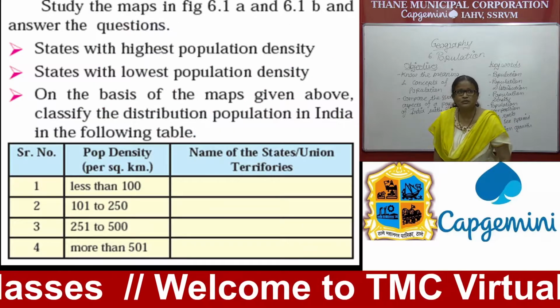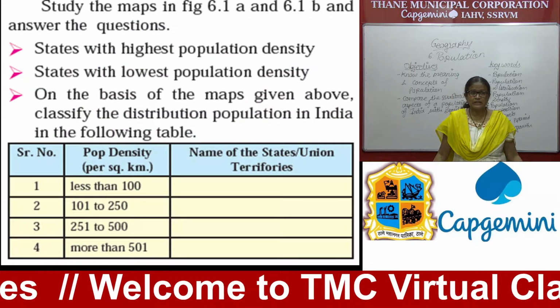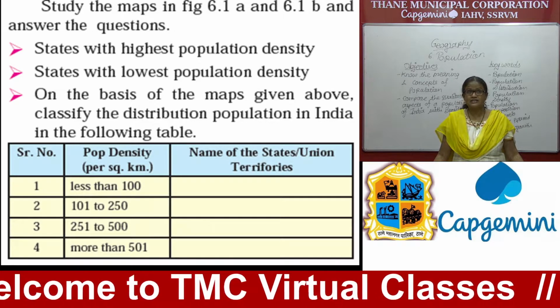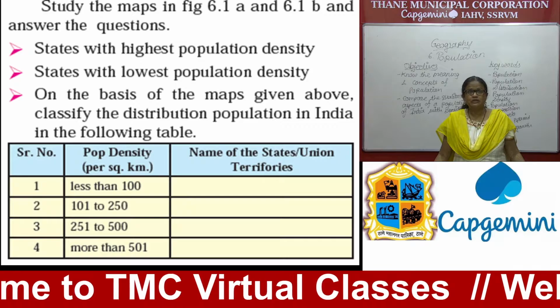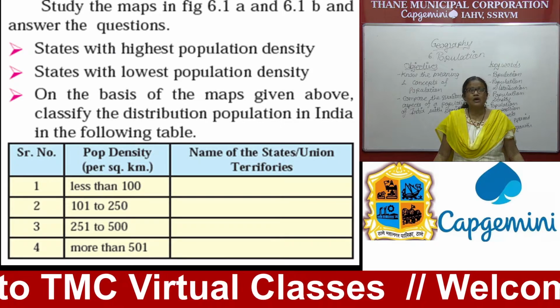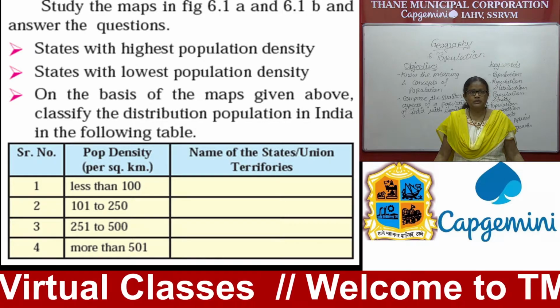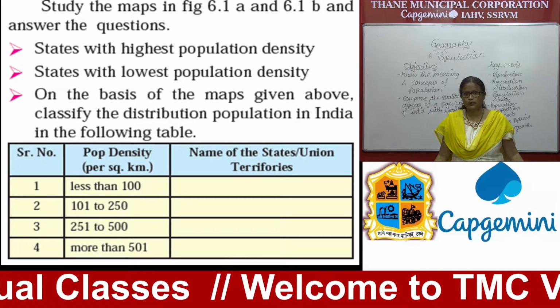States with the highest population density, states with the lowest population density. On the basis of the map given above, classify the distribution of population in India in the following table.